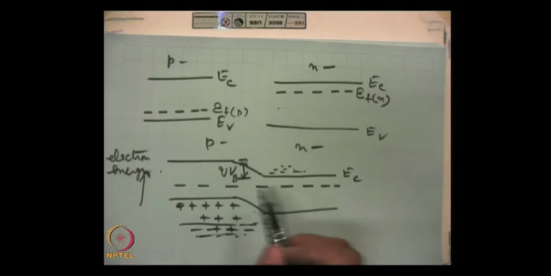This all can be calculated. If we subtract the difference, we have the expression for the Fermi level on the p side and the Fermi level on the n side. If both are subtracted, then the difference should be equal to this potential height, and that we do now.